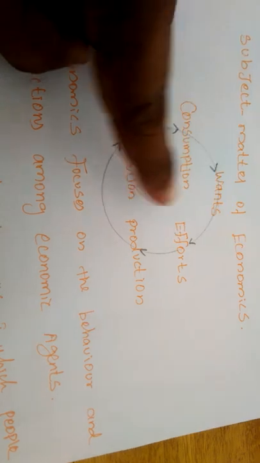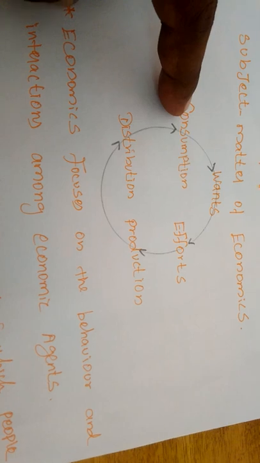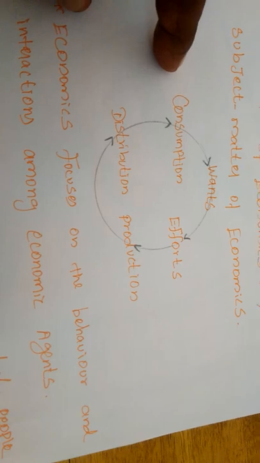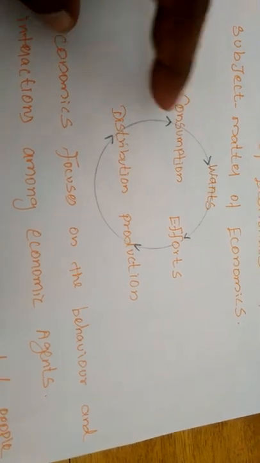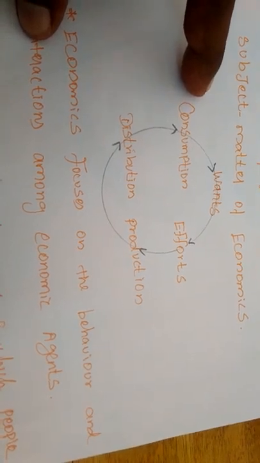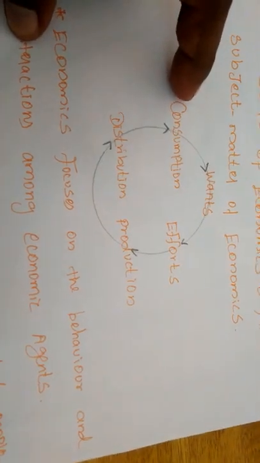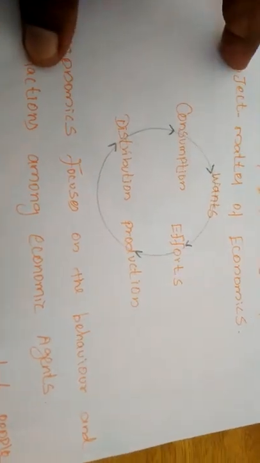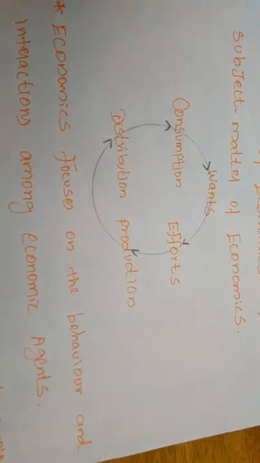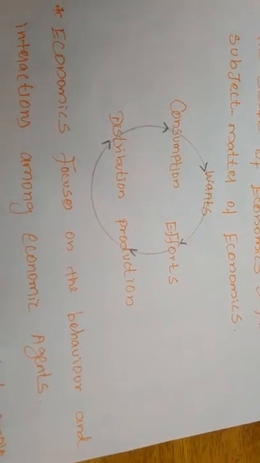Okay, next one want is reached, and one of the wants has attained satisfaction, and that want has also been completed. After that, the next one arises. If you satisfy one of the wants that arose in our mind, it is consumed or satisfied. After it is satisfied, another want will appear. In this way, a cycle will be formed. By way of this cycle only, the economic activity will be moving.